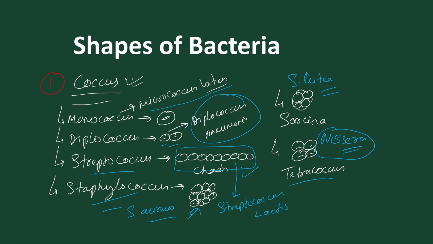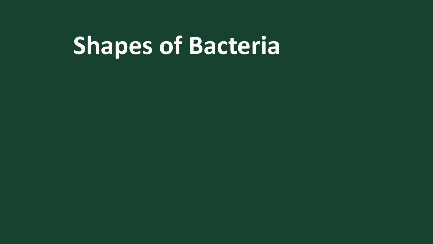Now let's discuss the different types found in bacteria, starting with Diplococcus. Let's talk about Bacillus. That is rod shape. Now let's discuss the different forms present in rod shape bacteria.